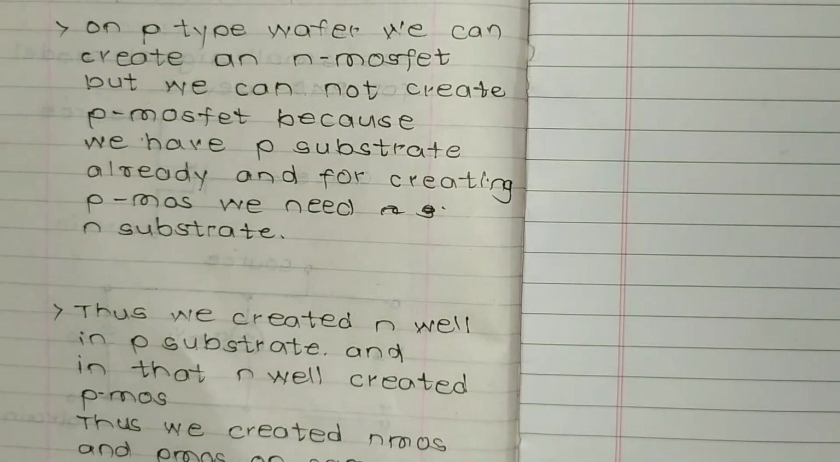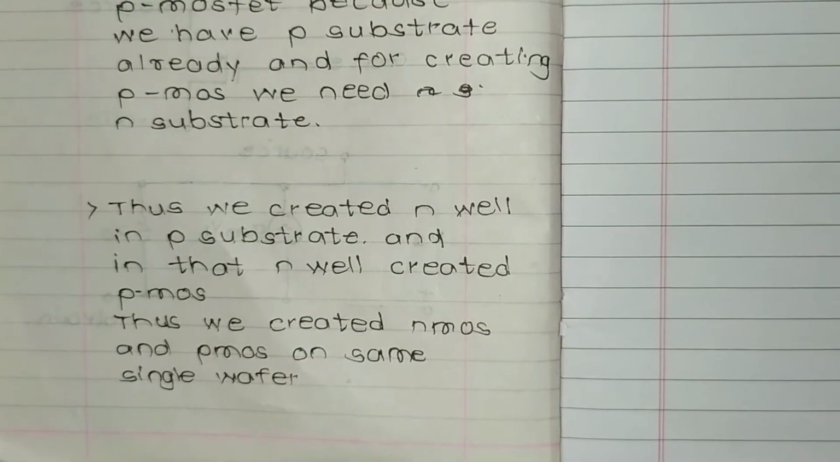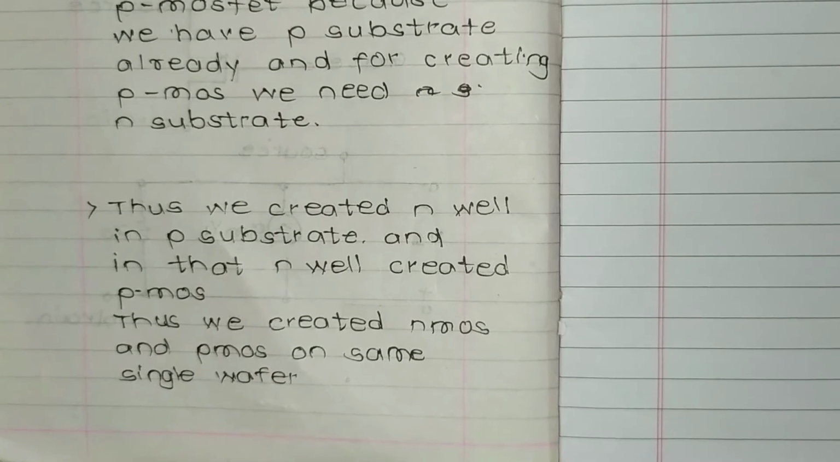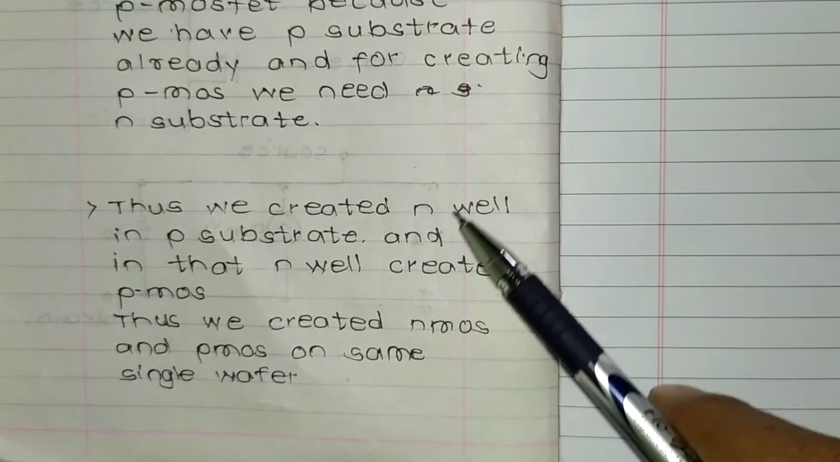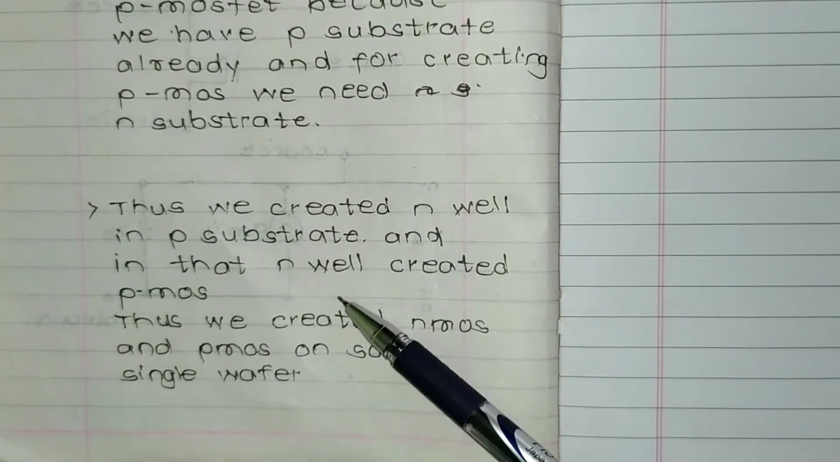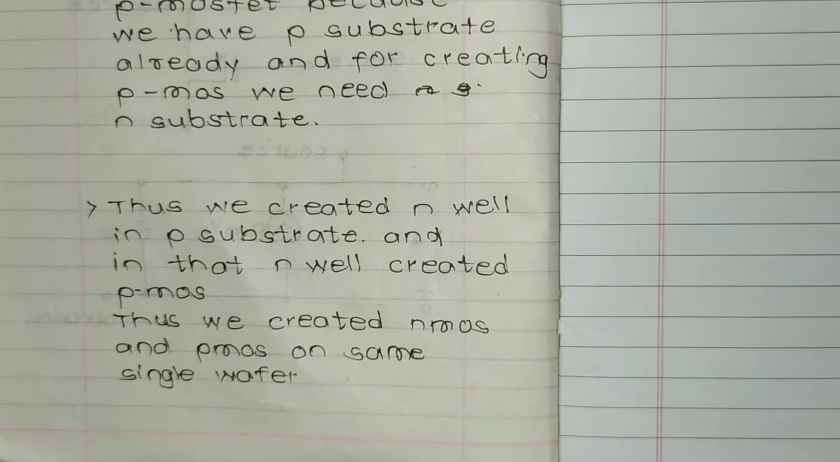We have a solution for it called a well. Thus we created an n well in the p substrate, and in that n well we created the PMOS. Thus we created both NMOS and PMOS on the same single wafer. So on the p wafer we created an n well, and thus we created an n MOSFET and a p MOSFET on a single wafer. This was our solution.